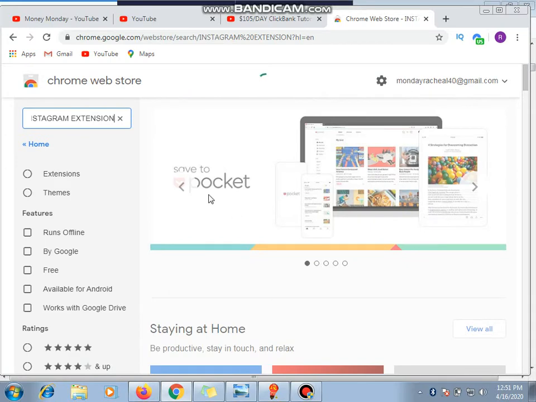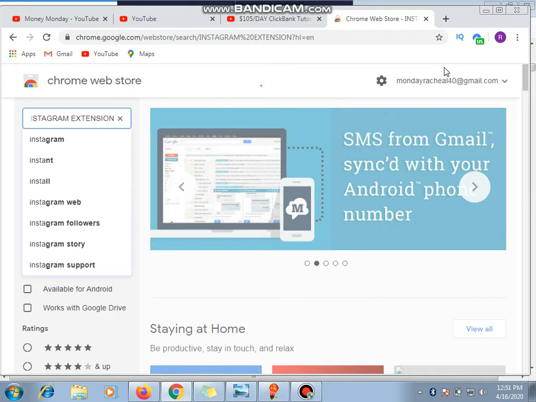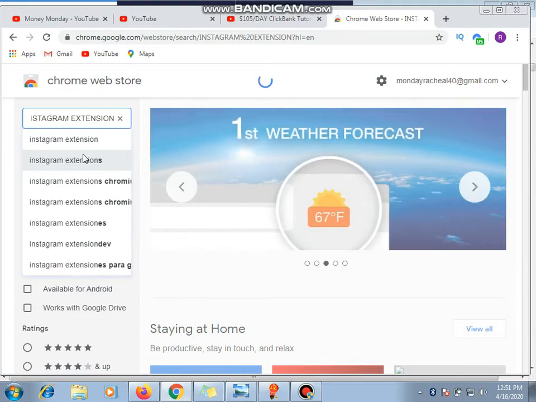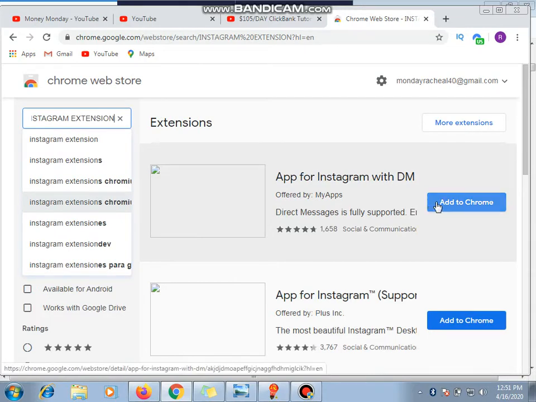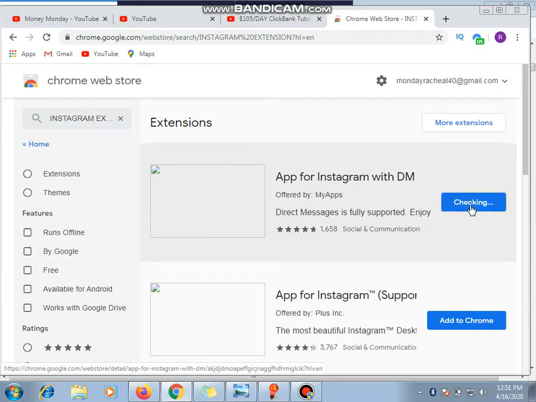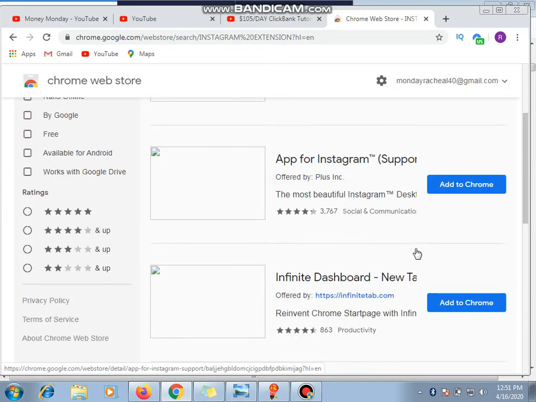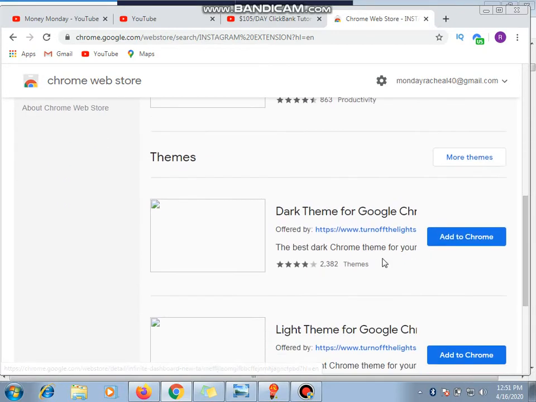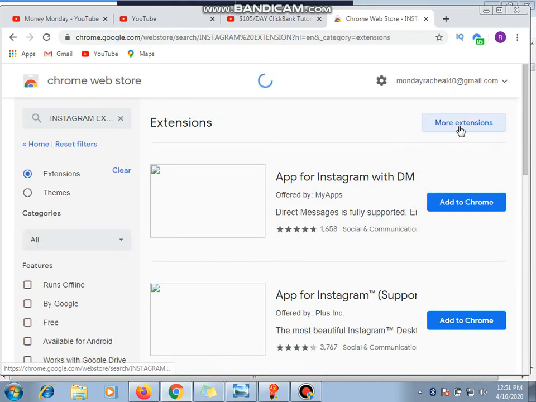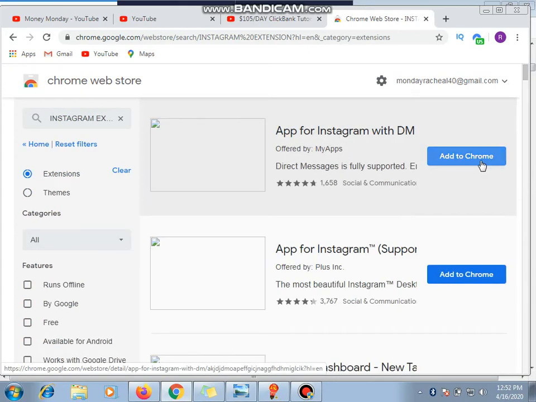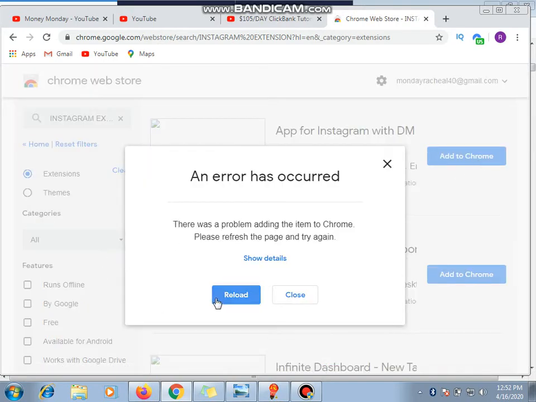Instagram extension with DM. Okay, app for Instagram with DM. Let's go for this. Let's try this first. So you can see an error occurs. Still the same thing. App for Instagram support, infinite dashboard. So I don't know why my own is giving me issue here.